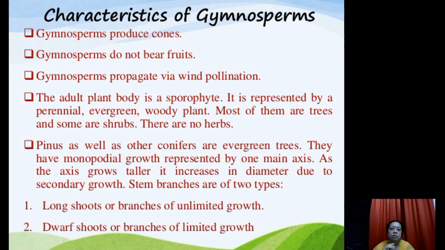Up till that period, the branches grow, and after that they stop growing. That is why these shoots are smaller in size compared to the longer ones, and they are called dwarf shoots. This is there in the characteristics of gymnosperms.